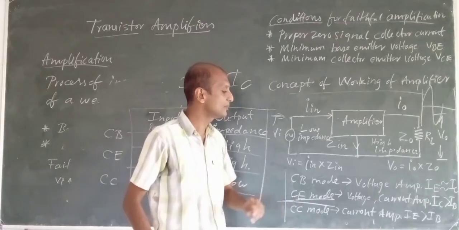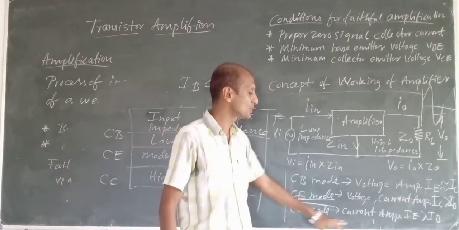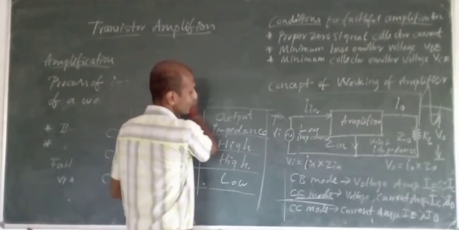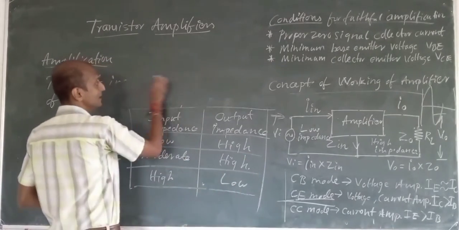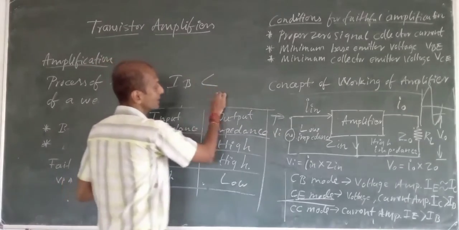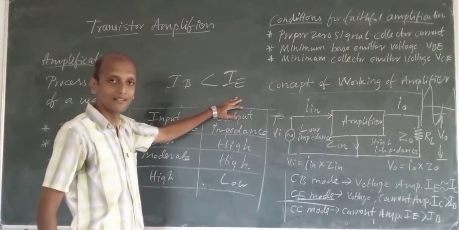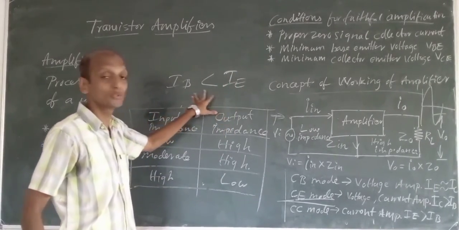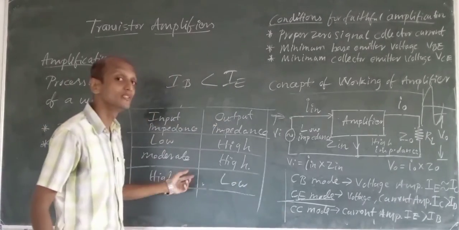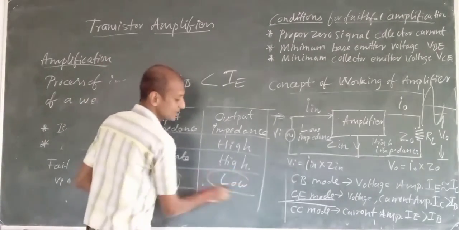Coming to CC mode, common collector configuration, it can be used only as a current amplifier, because here we have the base current as input current and the output current is the emitter current IE. So IE will be far greater than IB, so it can be used as a current amplifier. Voltage amplification is not possible: input impedance is high and output impedance is low.